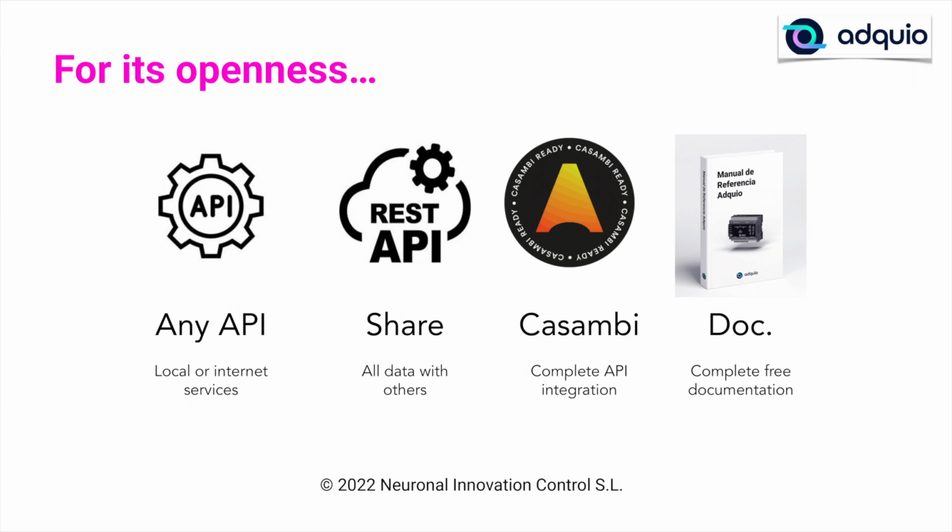Additionally, we can transfer all the information that Adquio manages, in variables, in devices, in modules, etc. We can transfer it through a REST API. Anyone from the outside can consult Adquio through a REST API and interact with it, not only reading variables, but also changing their value from the outside.